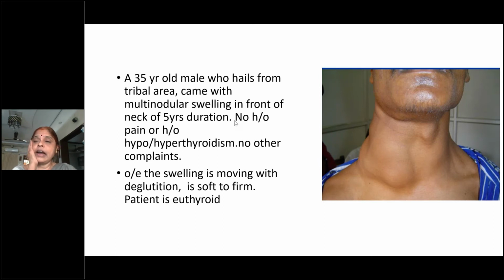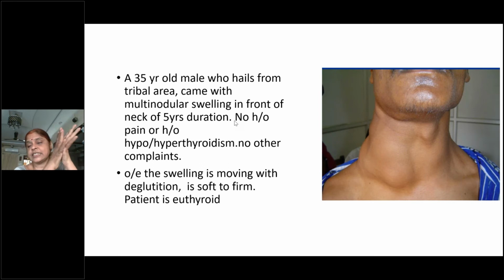Then how would the vital data be altered in a case of thyroid swelling, in a thyrotoxicosis? So there can be increased pulse rate. Can pulse rate signify the severity of toxicosis? So you have to look for the facies.